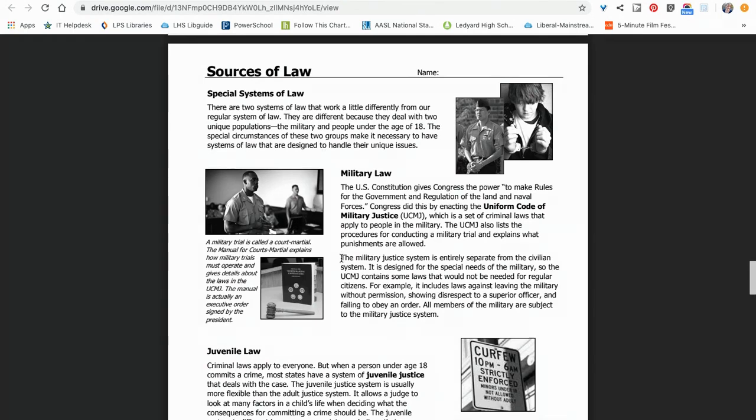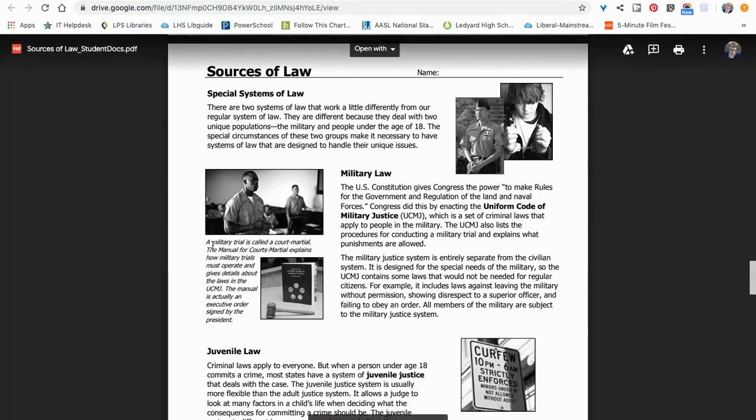The military justice system is entirely separate from the civilian system. It is designed for the special needs of the military, so the UCMJ contains some laws that would not be needed for regular citizens. For example, it includes laws against leaving the military without permission, showing disrespect to a superior officer, and failing to obey an order. All members of the military are subject to the military justice system.